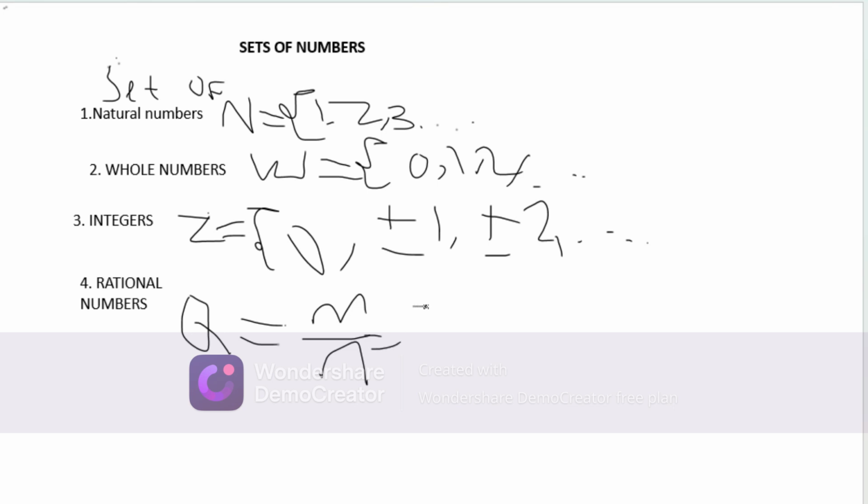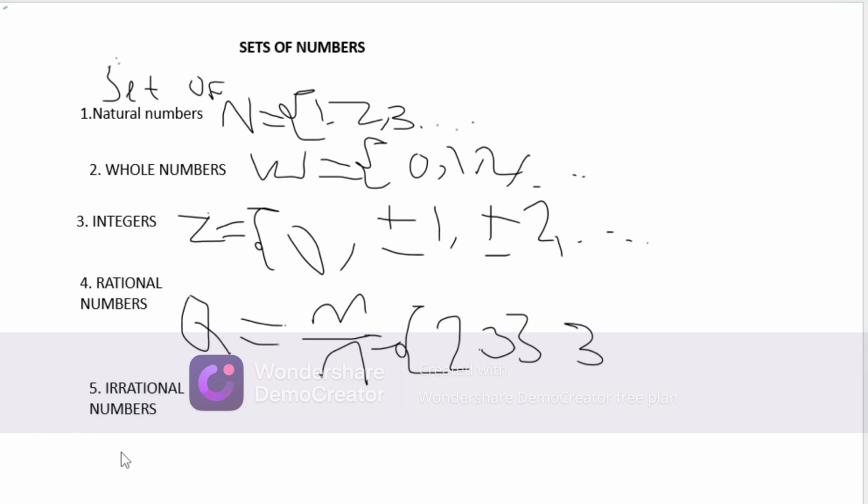The answer is going to be what we call terminating or repeating decimals. What do we mean by terminating or repeating decimals? The answer can be something like 2.333, with a lot of 3s. Those are what we call repeating decimals, or 2.222111. Those are what we call rational numbers.